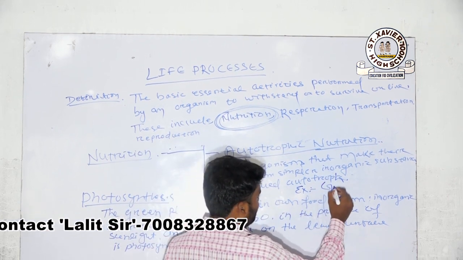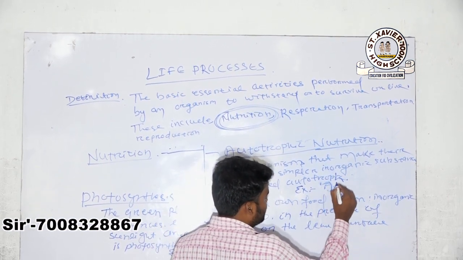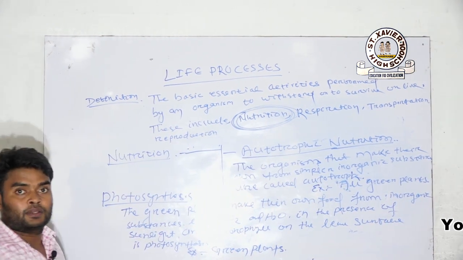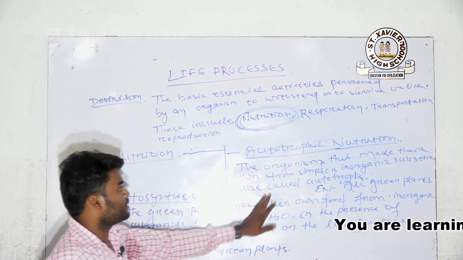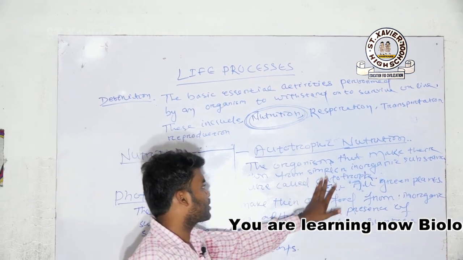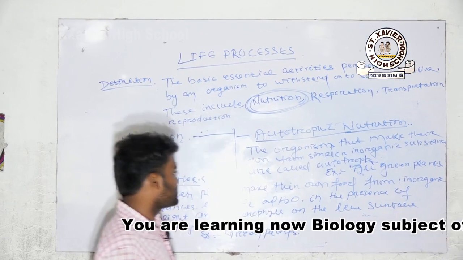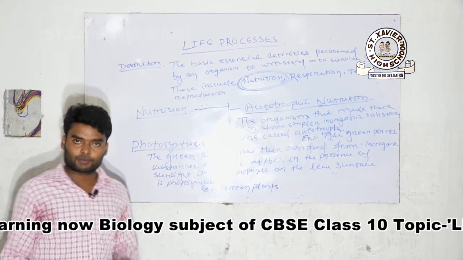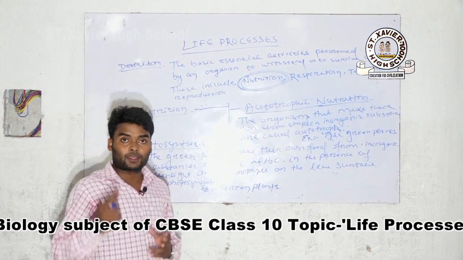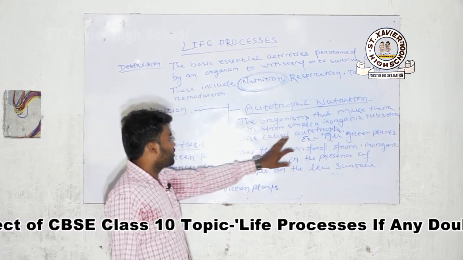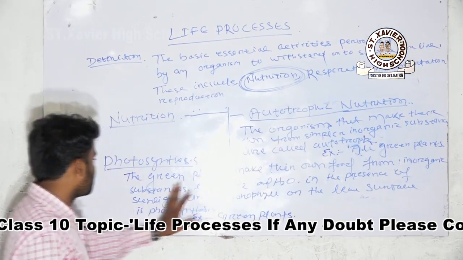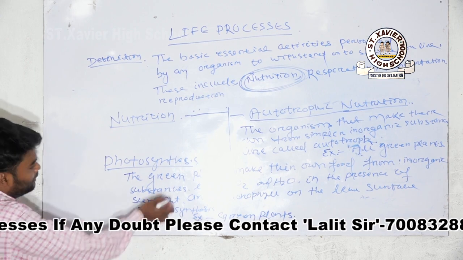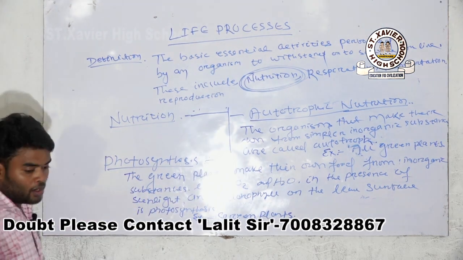Green plants, all green plants, okay, clear. Autotrophic nutrition: the organisms that make their own food from simpler inorganic substances. Here the simpler inorganic substances are carbon dioxide and water. Carbon dioxide from air and water from the soil. Such organisms are called autotrophs. In this process, plants make their own food by the process of photosynthesis. This complete process is known as photosynthesis.